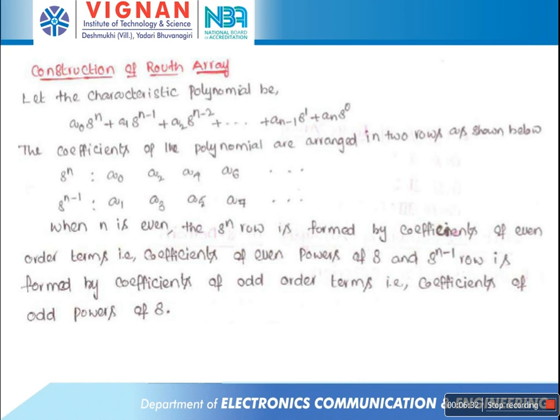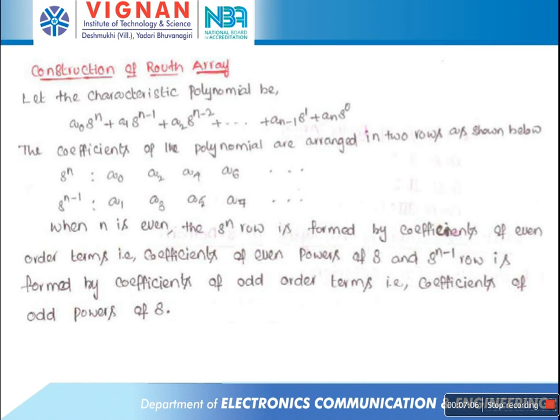And the coefficients of the s^(n-1) row are a1, a3, a5, a7, a9 and so on. Now from these two rows, when n is even, the s^n row is formed by the coefficients of even order terms and the s^(n-1) row is formed by the coefficients of odd order terms.